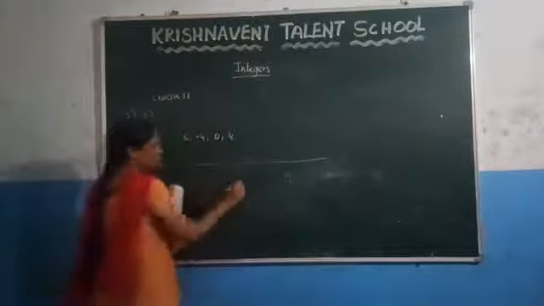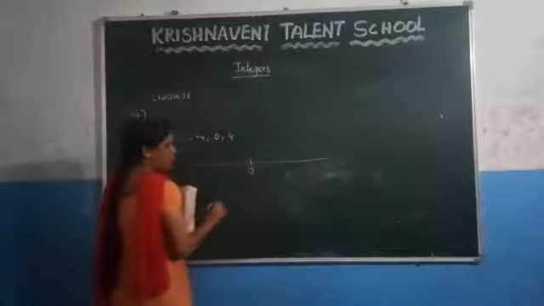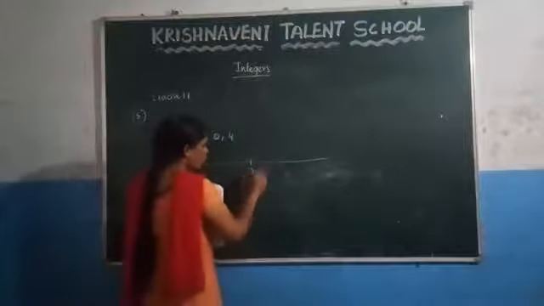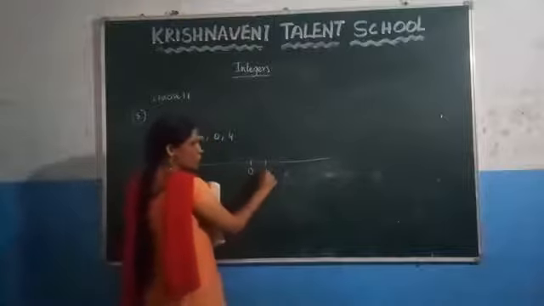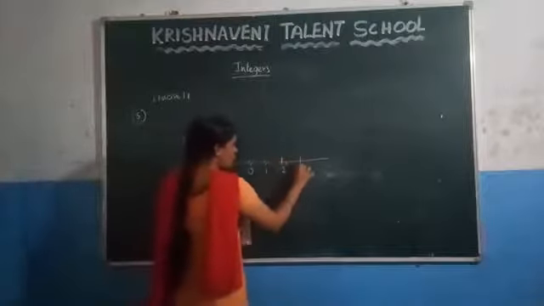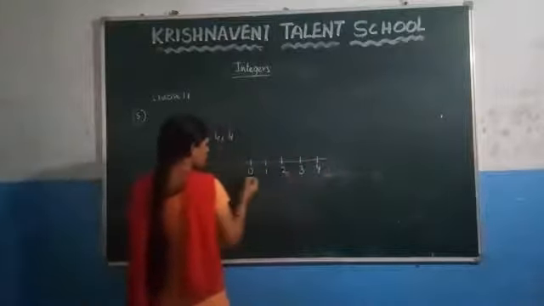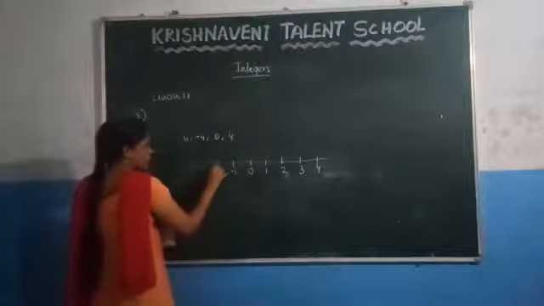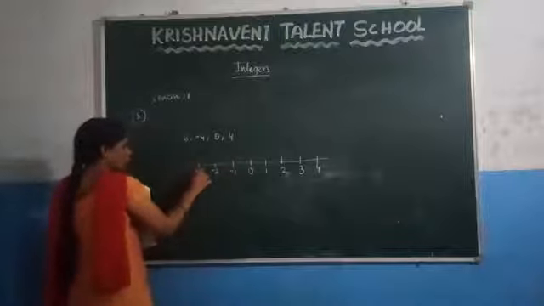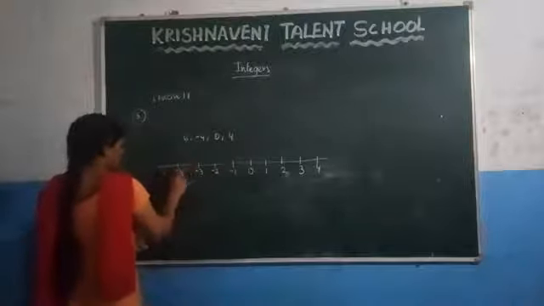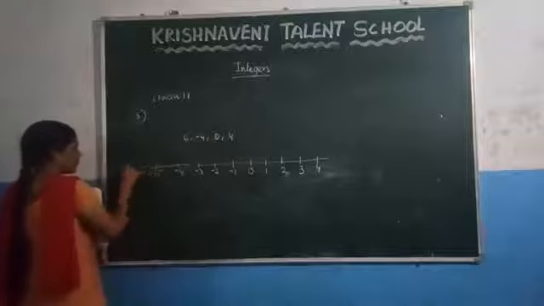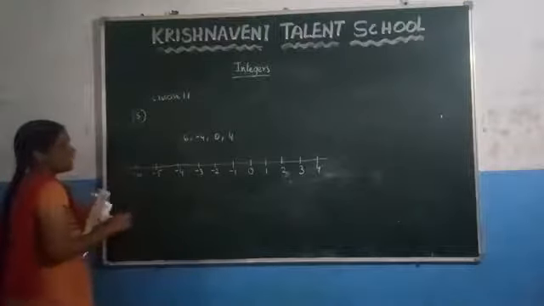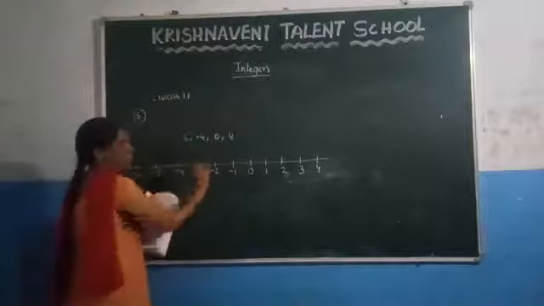And after that, you know that in the middle 0 will be there. If you go to the right side of 0, you are getting the positive numbers 1, 2, 3 and 4. While going to the left side of the 0, you are getting the negative numbers -1, -2, -3, -4, -5 and -6.